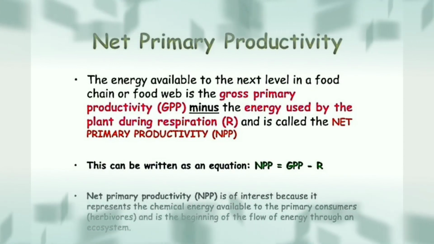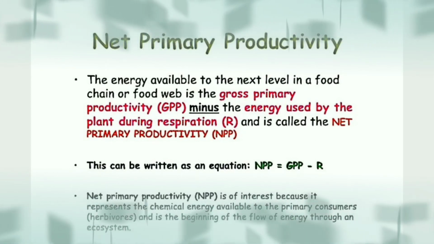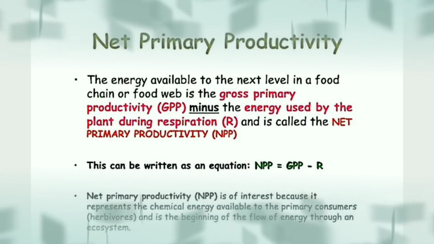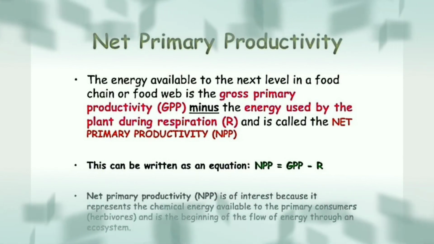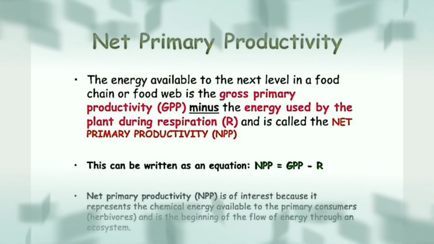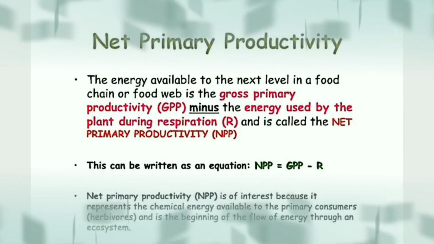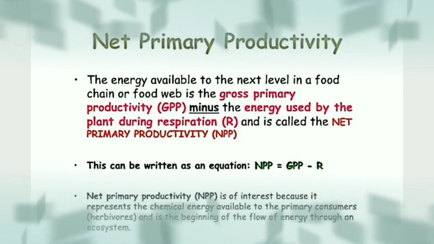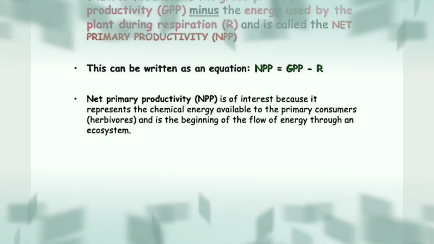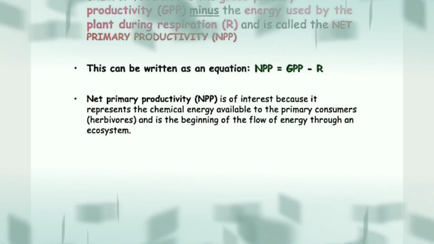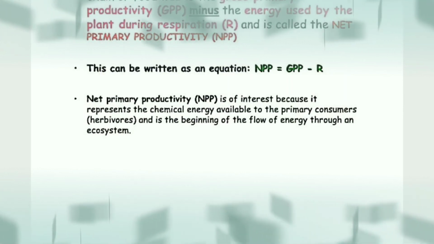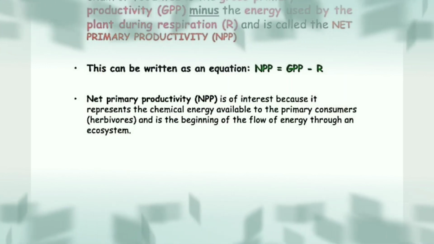Net primary productivity. Okay, what is it? The energy available to the next level in a food chain or food web is called your net primary productivity. Of any organism, when we talk about the total amount of energy produced, that will be included in gross primary productivity. Okay children, during the respiration process. Here, net primary productivity is of interest because it represents the chemical energy available to the primary consumer and is the beginning of the flow of energy through an ecosystem.